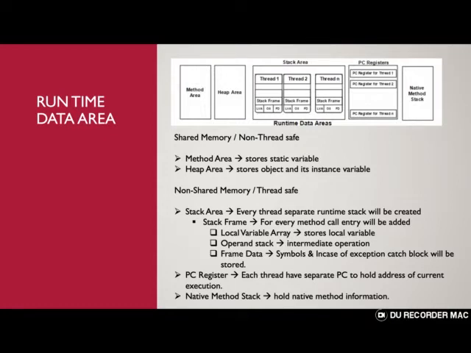Next comes the native method stack. It will hold the native method information. When we call some of the predefined Java APIs, they might have been written as native methods, in a C++ way. Whenever something is named as native, it is not in Java, it is from C++.